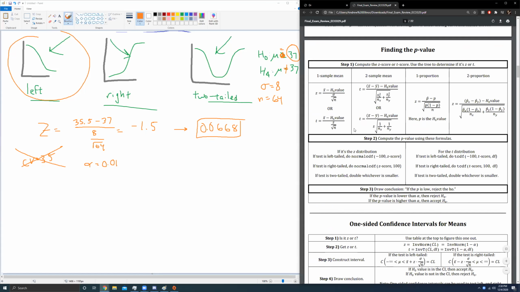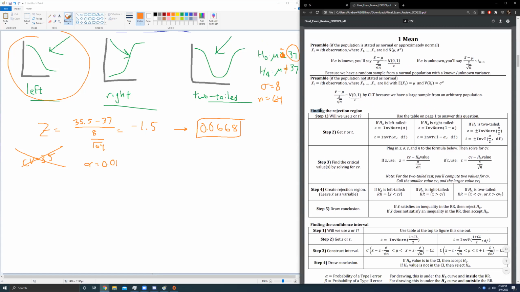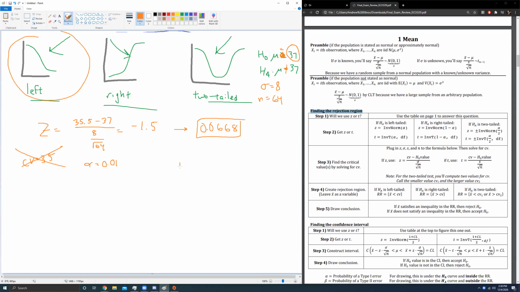We're going to look back up in our one mean section. Here's find the rejection region. Will we use Z or T? Let's just go through the steps. I'll label them off. Step 1 is we're using Z. We already know that. Again, continuing the long-standing practice for this one particular problem, we're going to be using Z. We need to get that Z value. That will depend on if our test is left, right, or two-tailed.